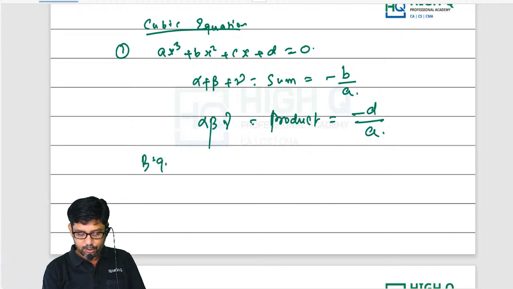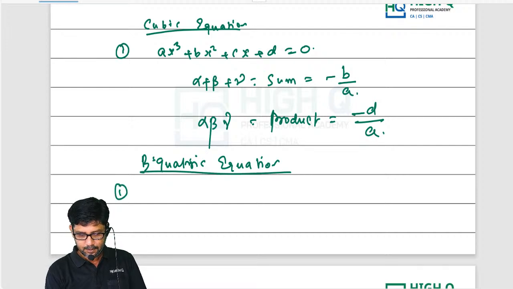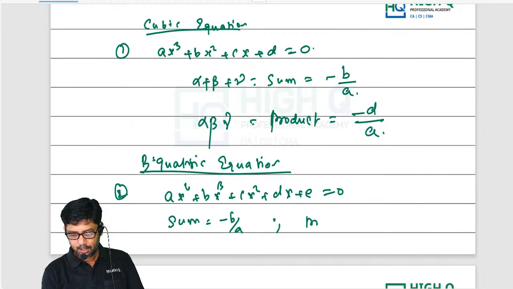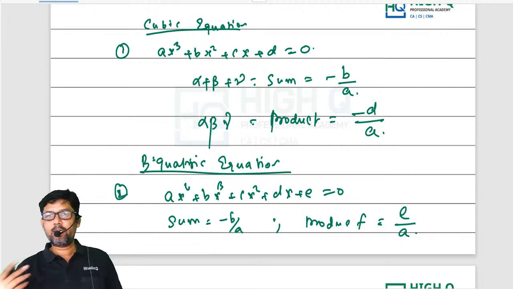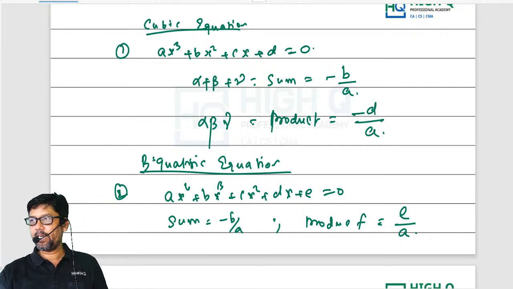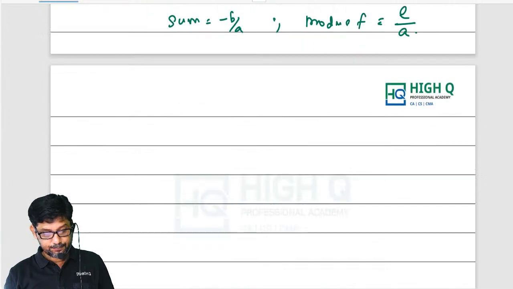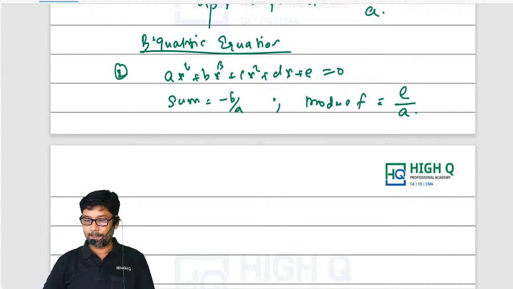For biquadratic also we have got ax power 4 plus bx cube, sum of roots minus b by a, product e by a, positive. When quadratic equation product is positive, cubic equation product is negative, and biquadratic product is positive. So remember this. Okay, fine.